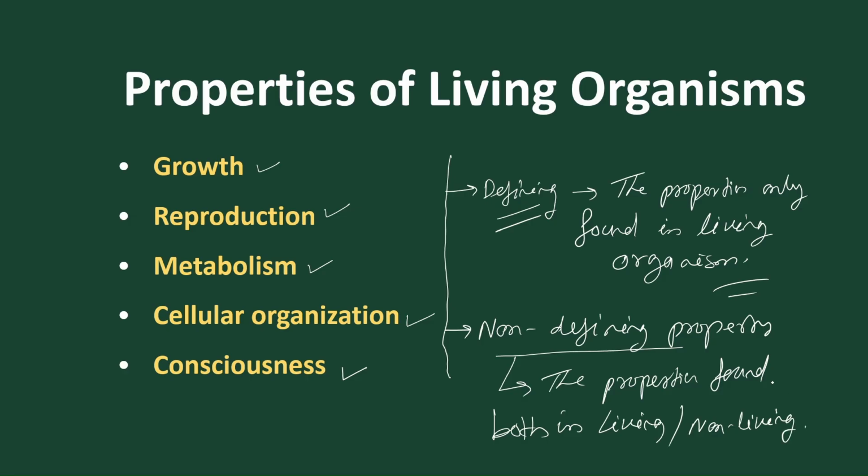Got it? Any property which is found both in living and non-living is called a non-defining property, but any property that is restricted only to living organisms is called a defining property. Now we should discuss every point under growth, reproduction, metabolism, cellular organization and consciousness, and see which are defining properties and which are non-defining properties.